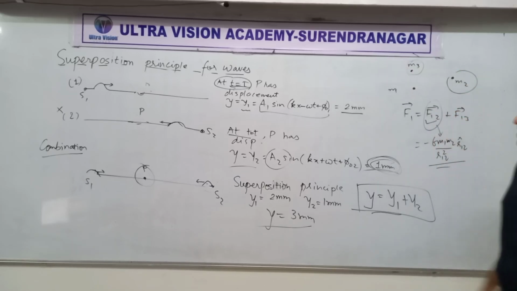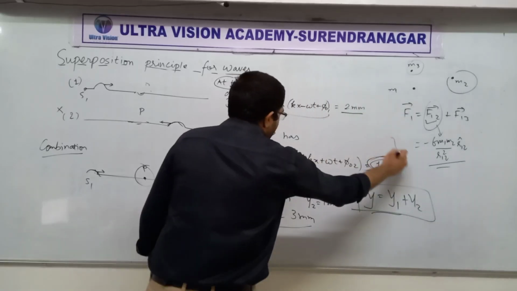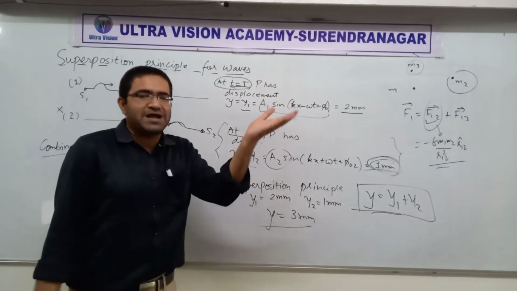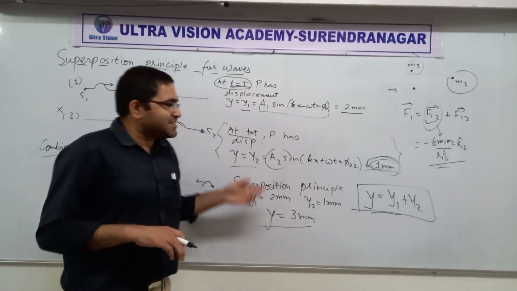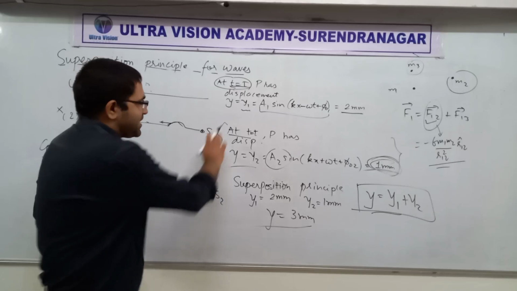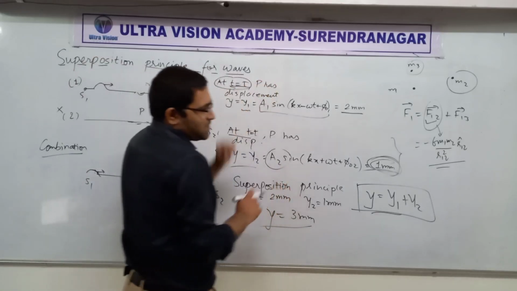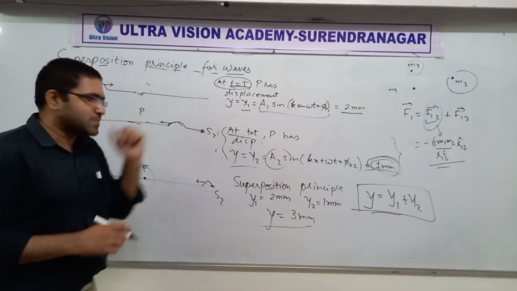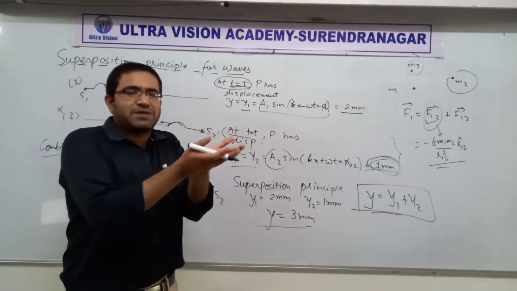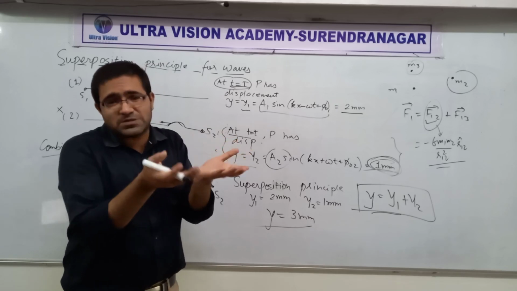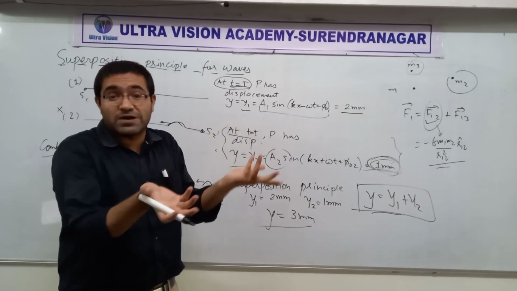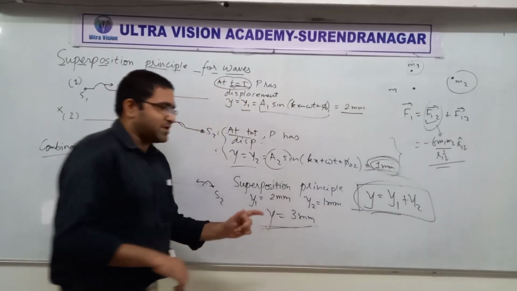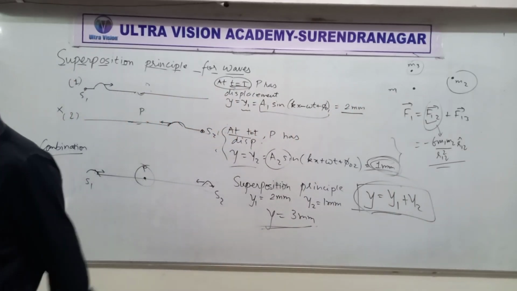Just like that, whether the second wave is there or not, the first wave will always make P rise by 2 mm. And similarly, whether the first wave is there or not, the second one will make it rise by 1 mm. So the first wave makes it rise by 2 mm, and then the second wave must also do its job, so it will raise it by 1 mm more. Understood? So that's how it will get y equal to y1 plus y2, or y equal to 3 mm. Got it completely?